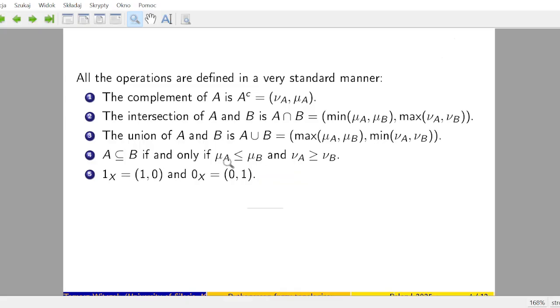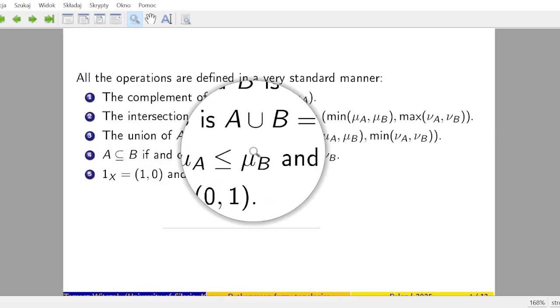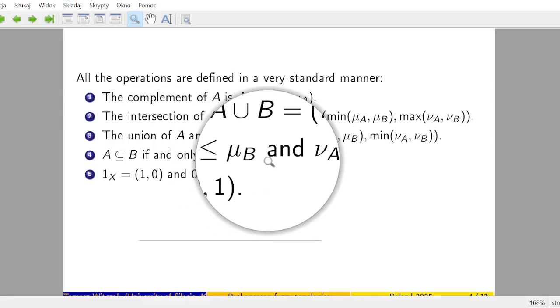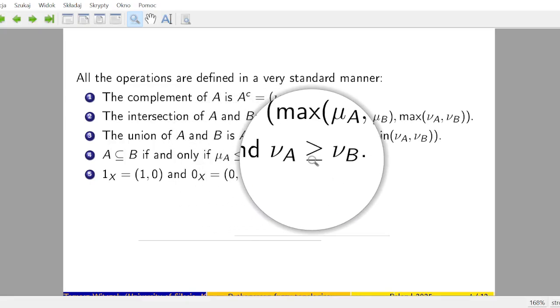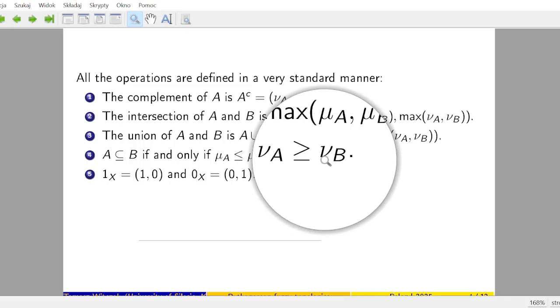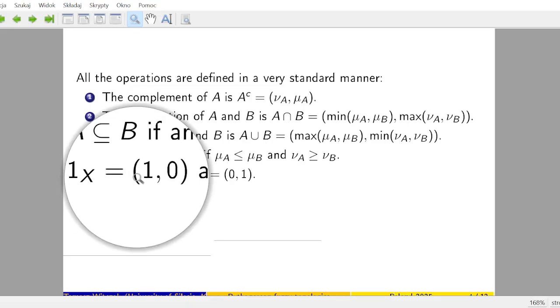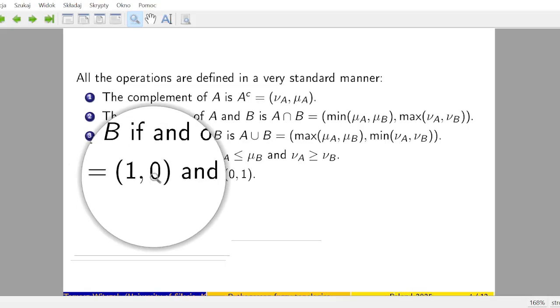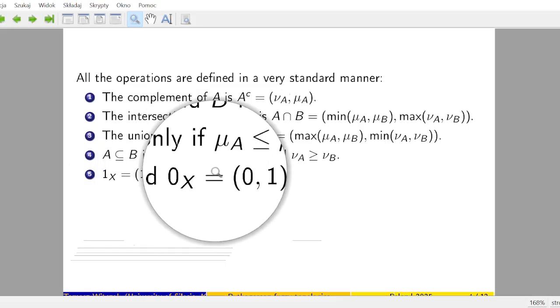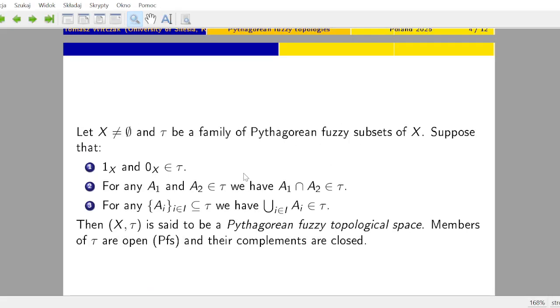As for the inclusion, A is contained in B if and only if for every x in our universe, mu A is not bigger than mu B, less than or equal to, while in this case non-membership of A is greater than or equal to the non-membership of B. As for the universal set, for every x we have full membership and 0 non-membership, and as for the empty set, we have 0, 1, obviously.